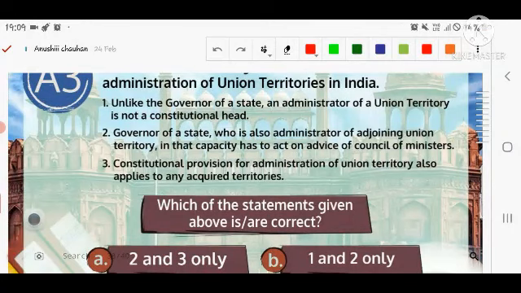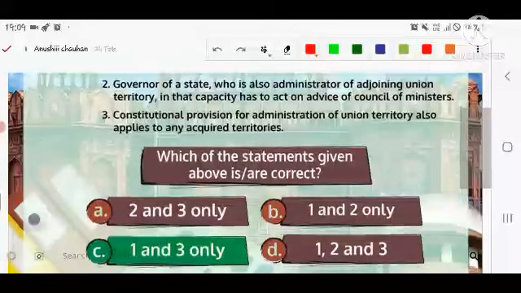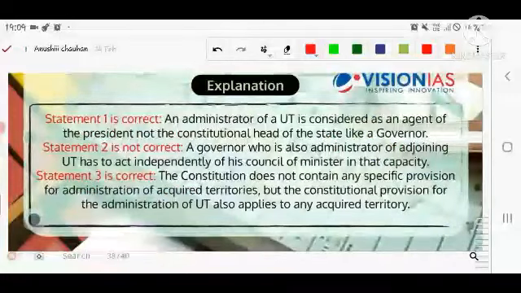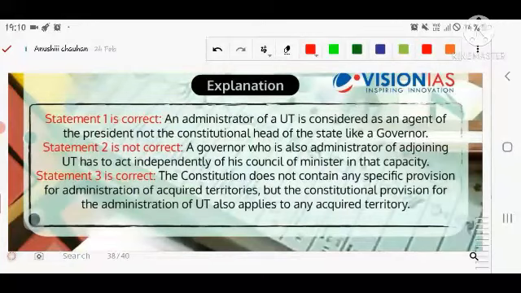A governor of a state who is also administrator of an adjoining union territory, in that capacity has to act on the advice of the council of ministers. So that is not correct. The constitutional provision for administration of union territory also applies to any acquired territory. So that is correct. So first is correct because an administrator of the union territory is considered an agent of the president, not the constitutional head of the state like the governor. So that is the structurally different position of the administrator and governor.